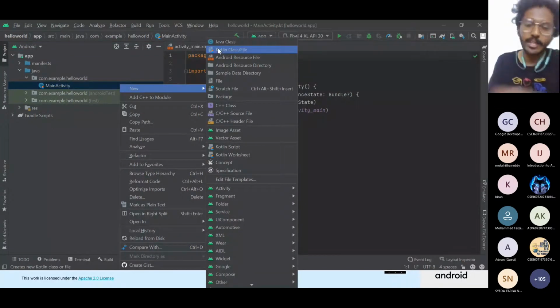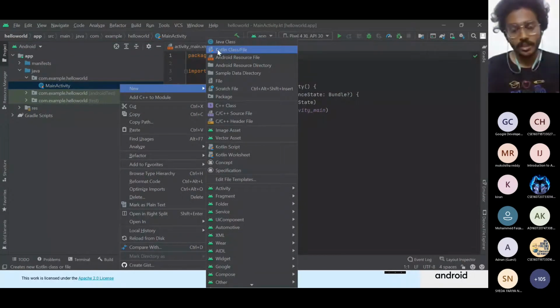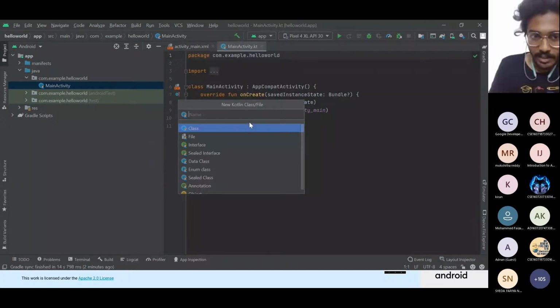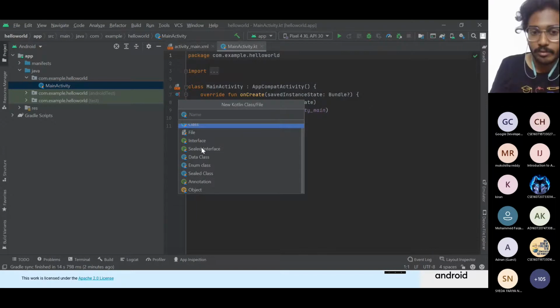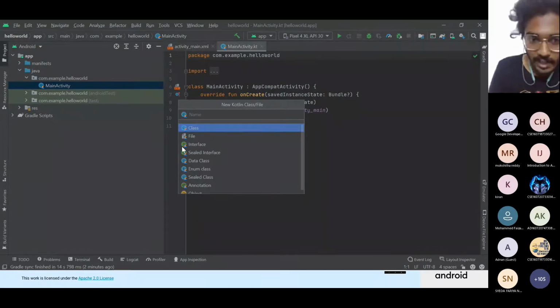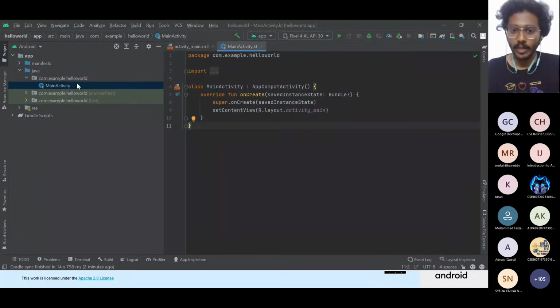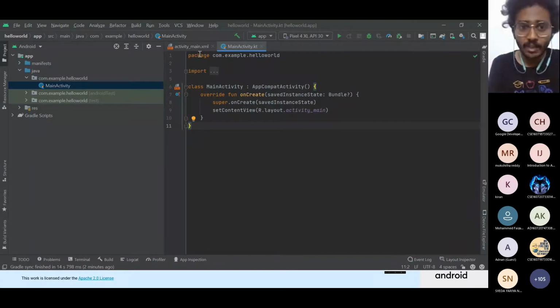Java can also be used as an integrated language with Kotlin, as Kotlin is developed from Java. We can create new activities here, and these are all different types, like you can have a class, and you can have data classes and all. This main activity is where everything starts.